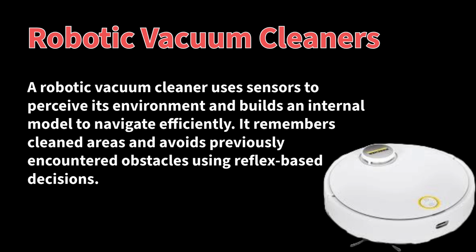In terms of perception, vacuum cleaners use sensors like infrared and bump sensors to detect obstacles and dirt, which allows them to perceive their surroundings. They build an internal model of their environment, for example, the layout of the house where they have been. Based on these perceptions and stored information, they make decisions. These vacuum cleaners then use this model to decide on their action, such as which way to move, whether to turn around or not, or when to return to the charging station. They remember which rooms they have already cleaned and learn to avoid obstacles they have encountered before.